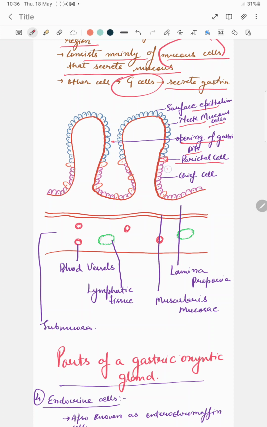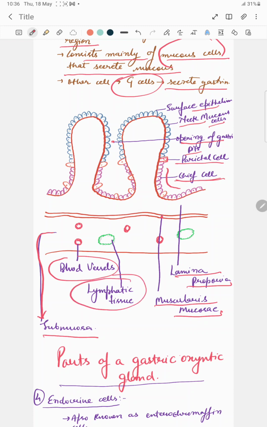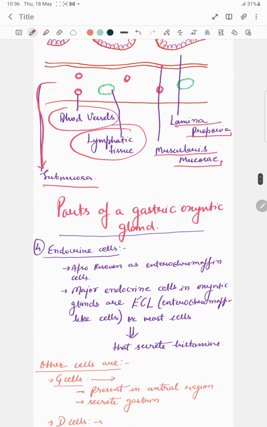At the base of these glands, there are chief cells. This layer is known as lamina propria. This layer is known as muscularis mucosa. This larger layer is known as submucosa, and in the submucosa there are blood vessels and lymphatic tissue present. So these are all the parts of the gastric oxyntic gland.